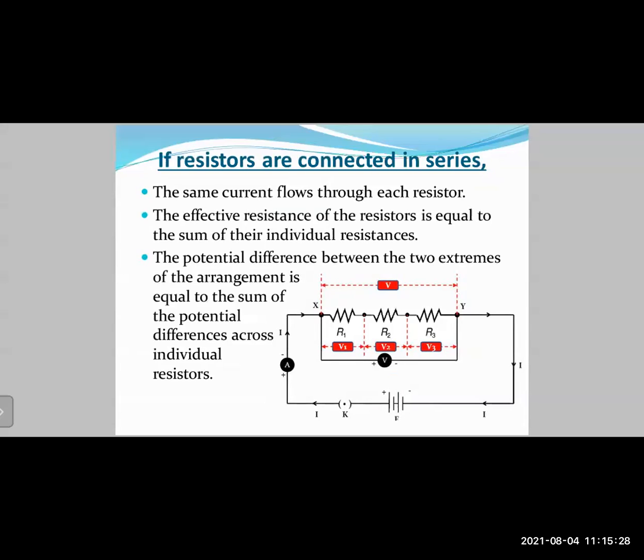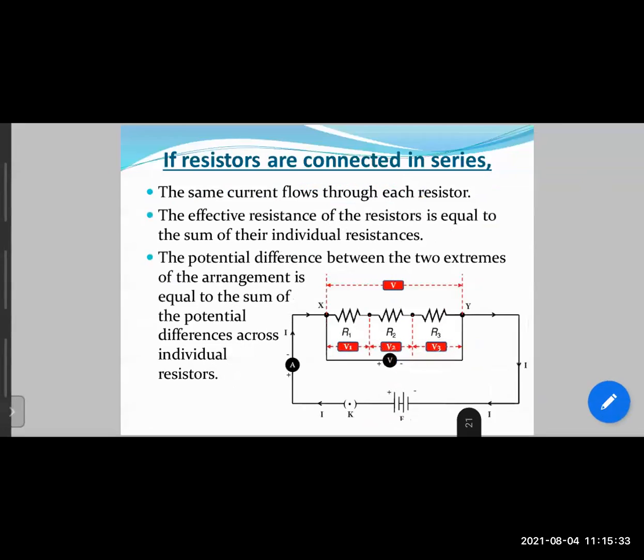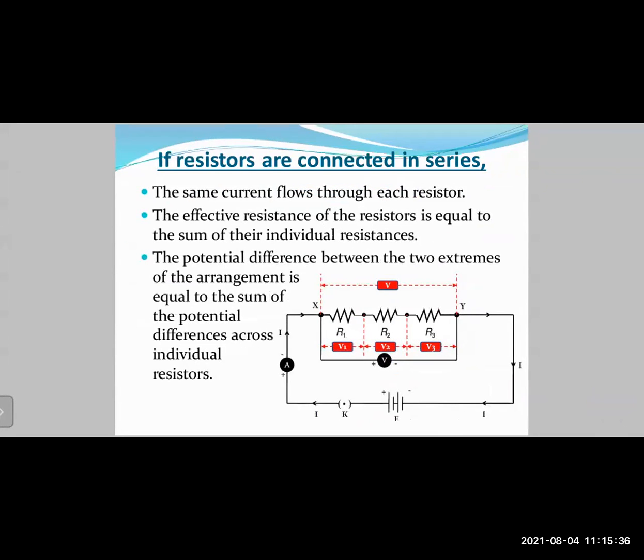Okay, now let us see what exactly happens when you connect the resistors in a series combination. Okay, first point, the same current flows through each resistor. Now, how can you say that? Because look at the diagram. Between points X and Y, there is no alternative way for the electrons to go, right? So what will happen? The electrons have no other way but to go only through the resistors R1, R2, and R3, right? So that means what? The current will remain the same, means it will remain constant.